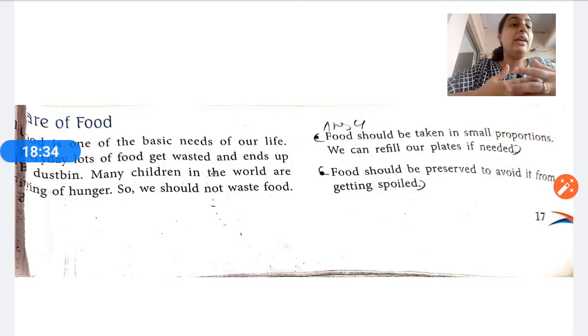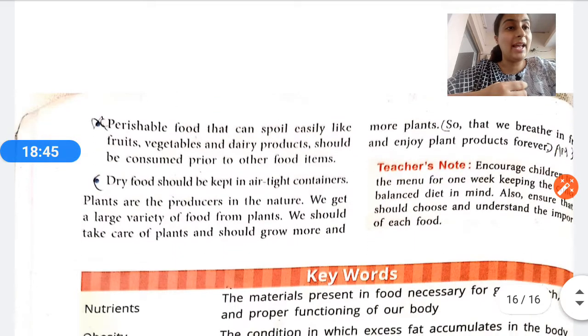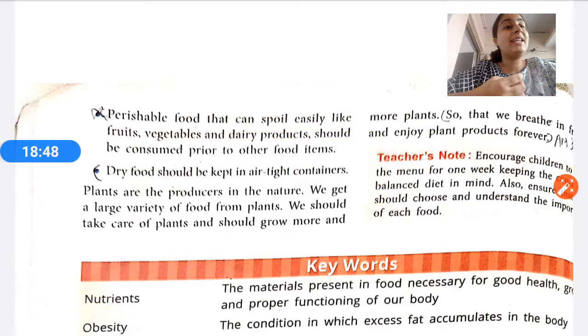Some food items, if we keep them in the open, might get spoiled. So they should be preserved. They should be protected from the surroundings. They should be preserved properly so that they do not get spoiled. Perishable food that can spoil easily, like fruit. Perishable means very delicate items like fruits, vegetables, and dairy products, which include milk, cheese and so on, should be consumed prior to other food items. They should be handled with delicate care. Dry food should be kept in an airtight container. We should always keep dry food in an airtight container so that it does not get spoiled.